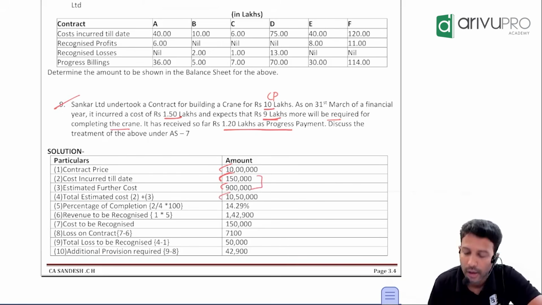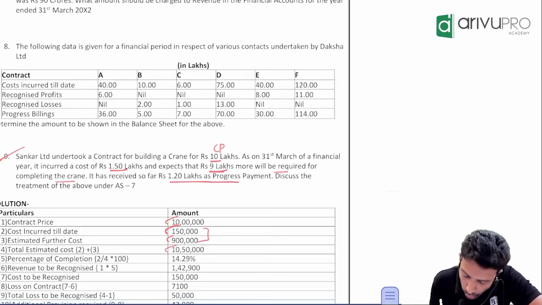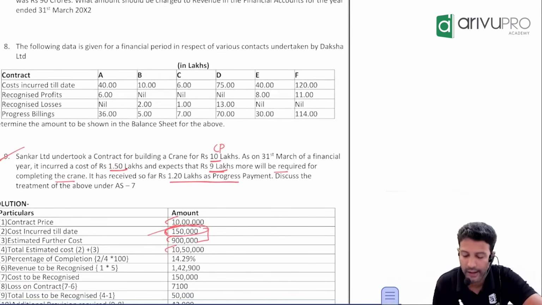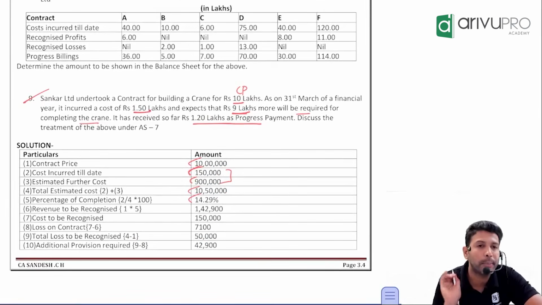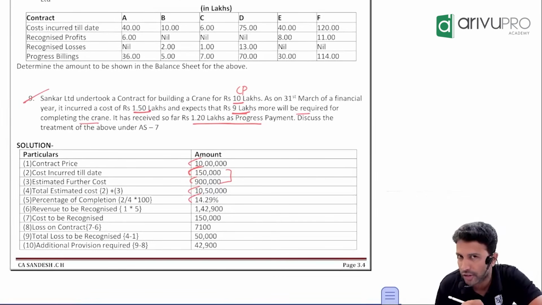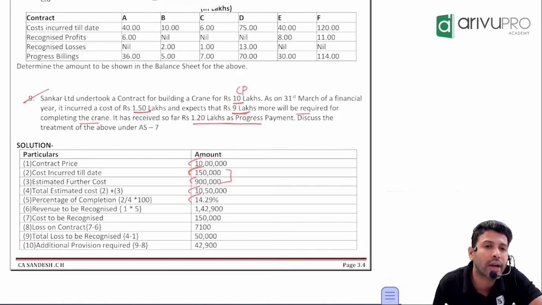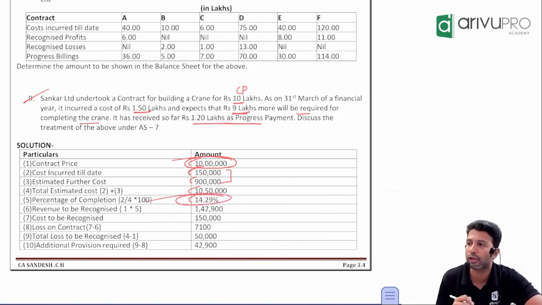Correct? Don't look at the solution. Tell me what is the percentage of completion? Cost incurred till date, which is 1.5 lakh, divided by total estimated cost, which is 10.5 lakh. How much? 14.29%. That's your percentage of completion. If 14% of the work is completed, what are you going to do? 14% of the revenue you can recognize. So how much revenue will you book in the current year? Total contract price is 10 lakh. Percentage is 14.29. Multiply those two.